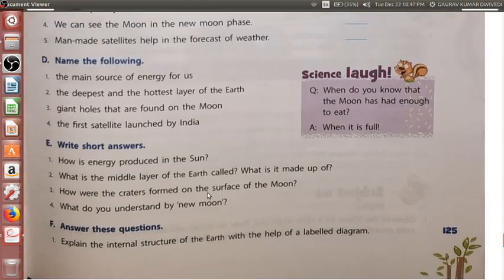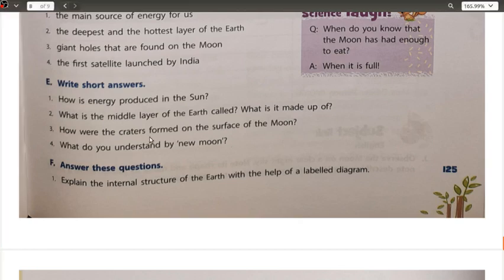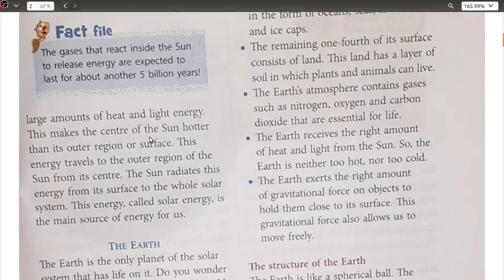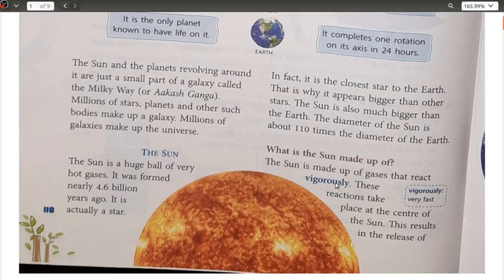Let us start with the question answers here, the short answers. How is energy produced in the sun? If you remember, energy is produced in the sun because of the gas reactions which are taking place. The sun is made up of gases that react vigorously.